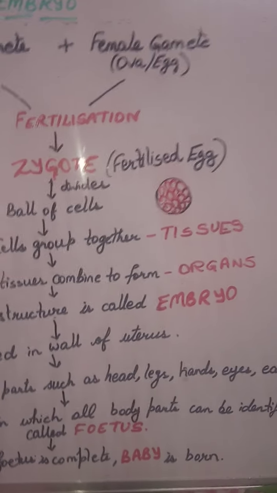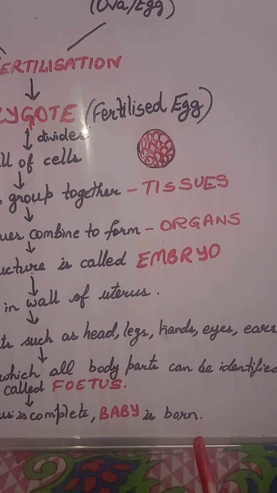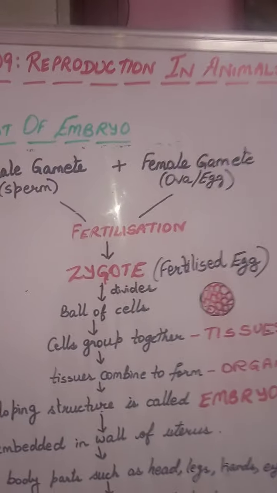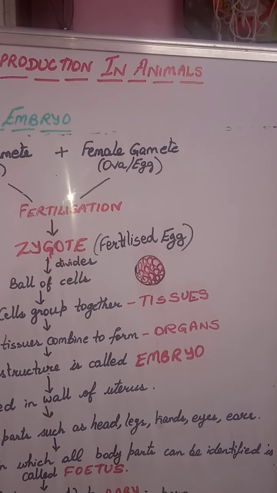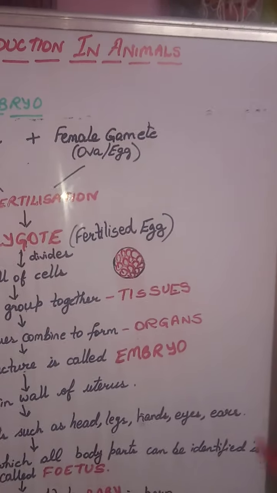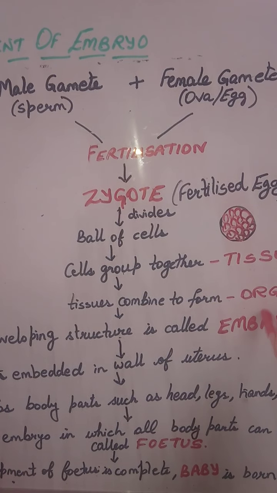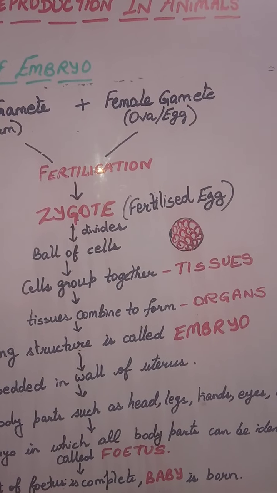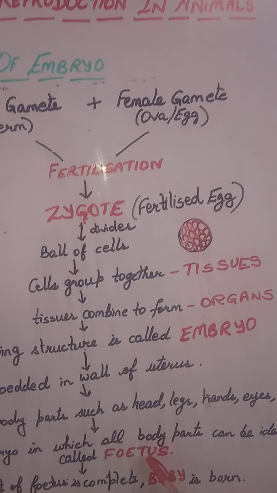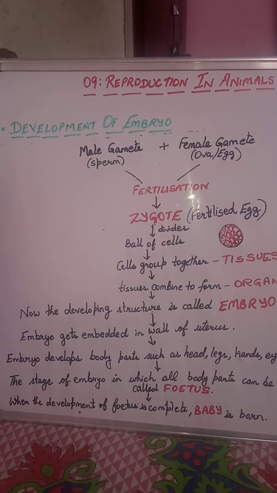And when the development of the fetus is complete, a baby is born. So this is the complete development from the embryo to the baby. First of all, fusion will take place, then zygote will be formed. After that, the tissues will be there, then organs will be formed, then embryo. This structure will be termed as embryo. When the embryo further grows and the organs are identified, then it is termed as fetus. When the development of the fetus is complete, a baby is born. So this is about the development of the embryo.